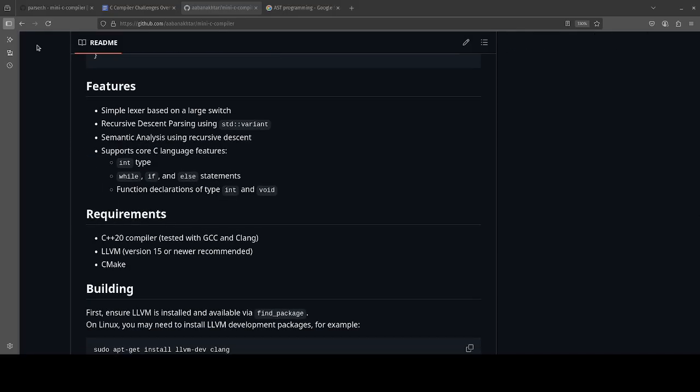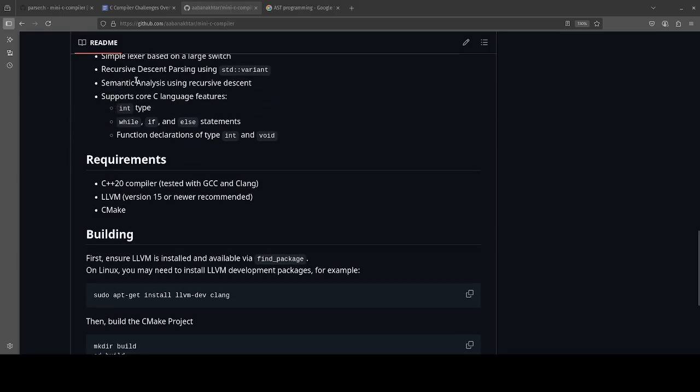Overall, in terms of features, it has a full lexer for C, so it can lex the C programming language's keywords and all that. It has a parser for the subset specifically. Not everything exists, like structs don't exist, but most of the core fundamental programming features are there. There's also a semantic analyzer, so it does type checking, like rules for whether you can do this operation with these types. It also does function parameter matching, like, are there too many parameters in a function?